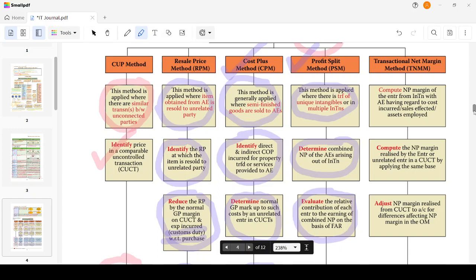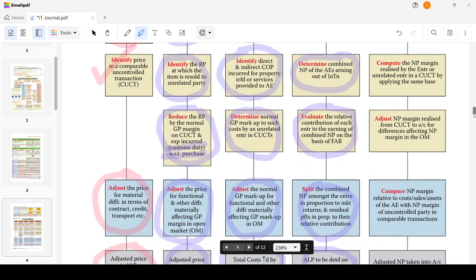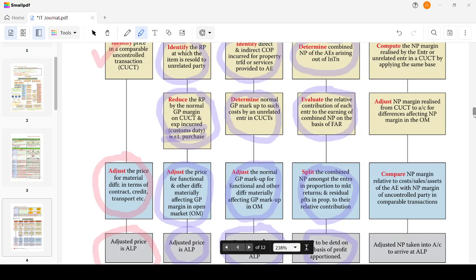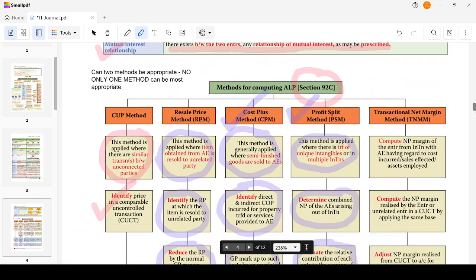This method is applied where there is a unique intangible being transferred or multiple international transactions are there. Determine the combined net profit of the associated enterprises arising from the international transaction. Evaluate the relative contribution of each enterprise to the earning of the combined net profit on the basis of FAR, that is, functions performed, assets employed and risk assumed. Then split the combined net profit among the enterprises in proportion to the market returns or residual profits in proportion to their relative contribution. ALP is to be determined on the basis of the profit so apportioned.